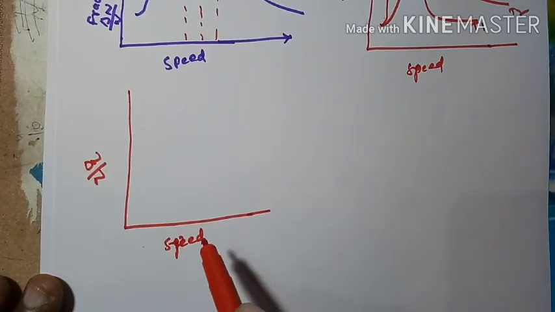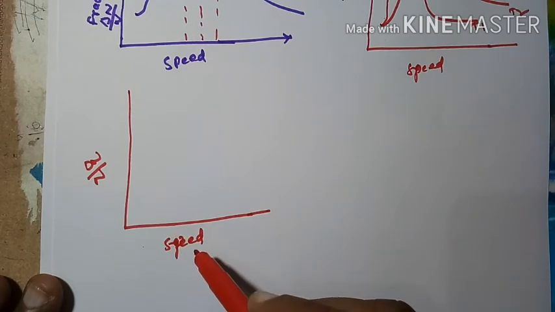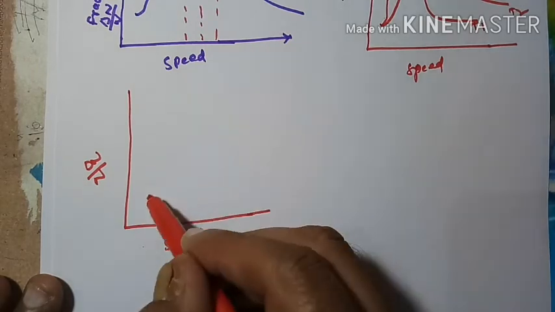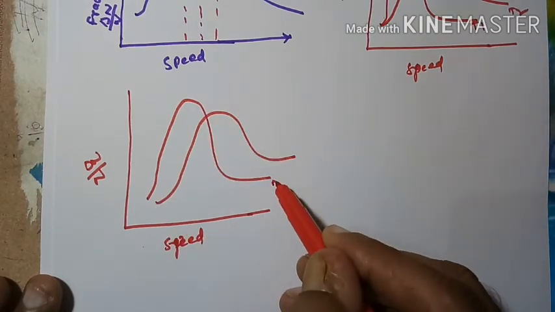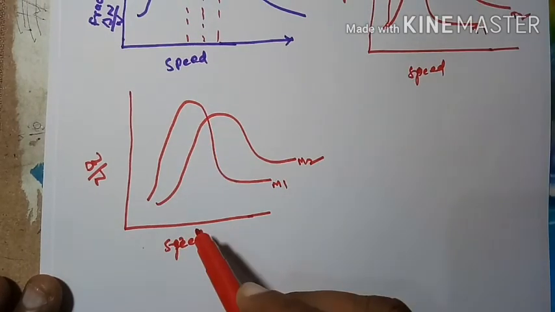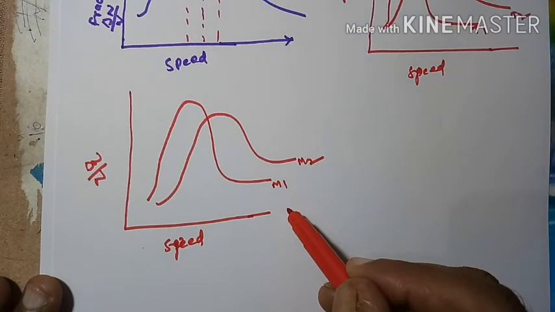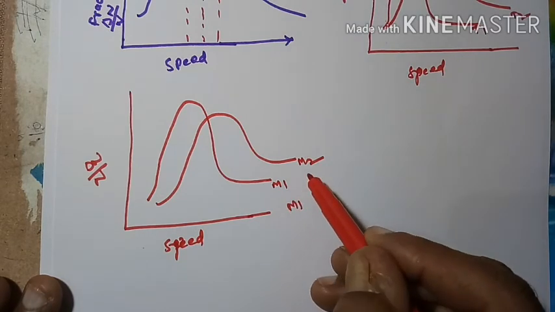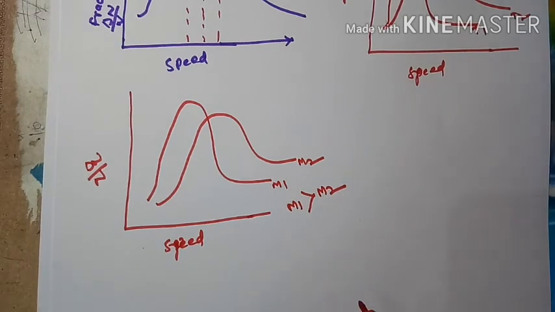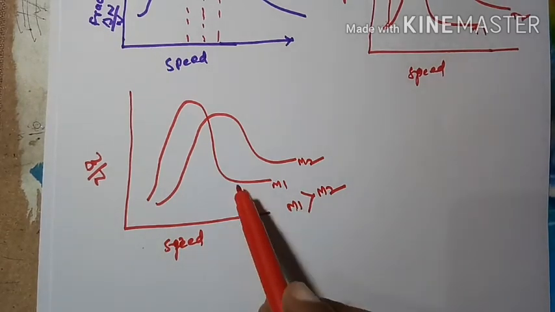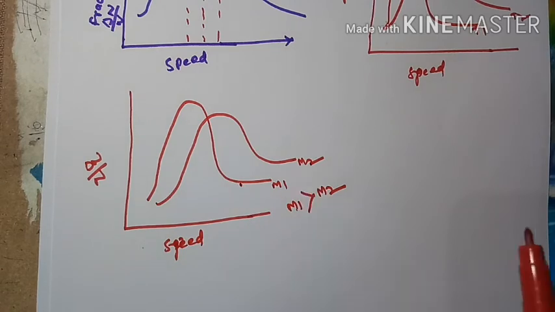Now what will happen when they plot dN/N versus speed? They get these types of graphs. This is molecular weight M1, this is molecular weight M2. Here M1 is greater than M2, meaning the molecular weight of this one is more than that of this one. These are the types of graphs they got.